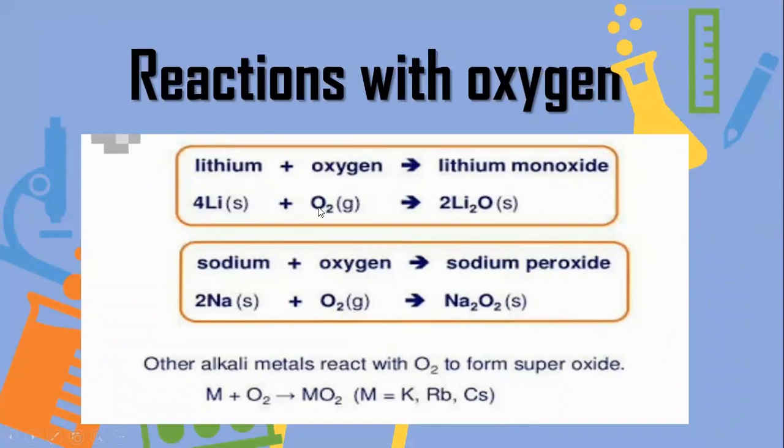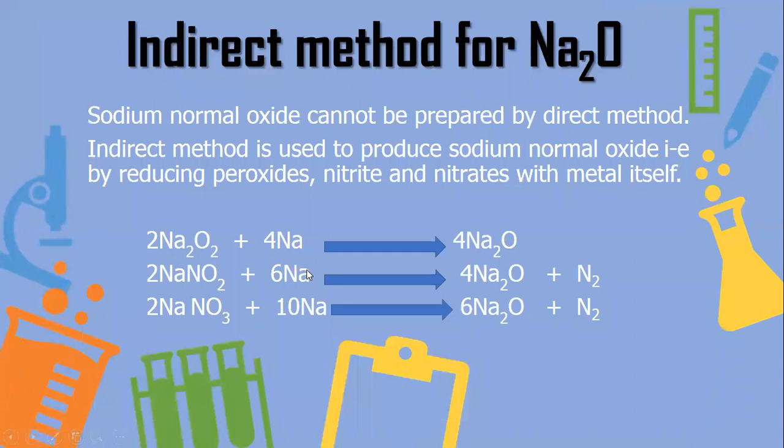Reaction with oxygen. Lithium reacts with oxygen to give you oxide, that is Li2O. This type of oxide is called simple oxide or normal oxide. Lithium gives normal oxide. Then sodium reacts with oxygen and gives you Na2O2, that is, sodium gives peroxide. While all other metals react with oxygen to give superoxide, MO2. This reaction of metal with oxygen is called an oxidation reaction.